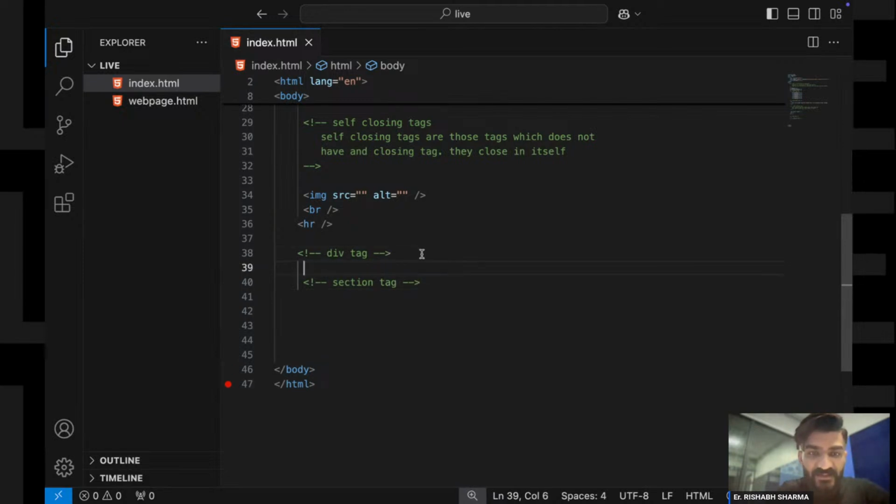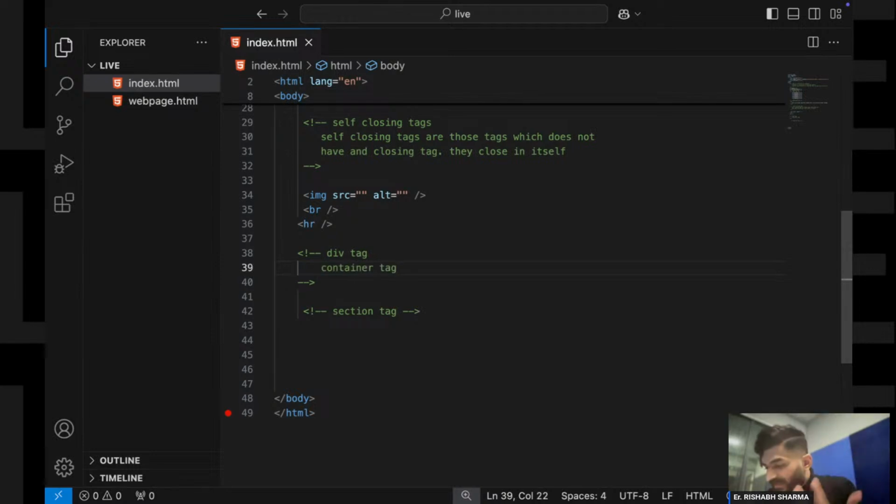So what is div? Div is my container. It acts as a container tag. And what do I mean by container tag? In your web page you have different sections. These sections can be your head section, your nav section, your main section, your footer section, anything. We have two tags: one is the div tag and the other is the section tag.